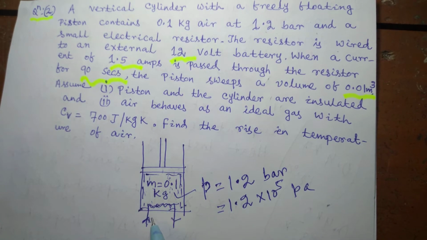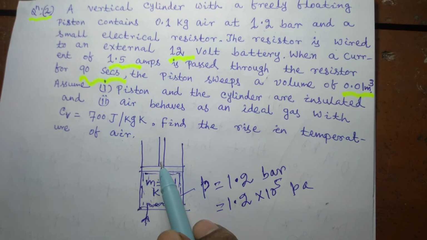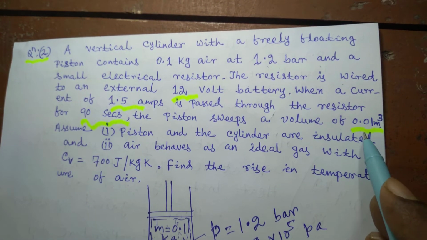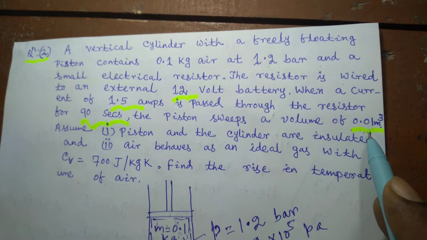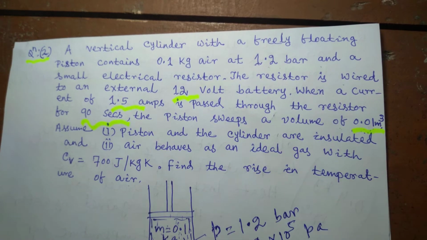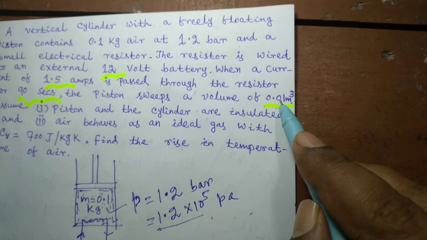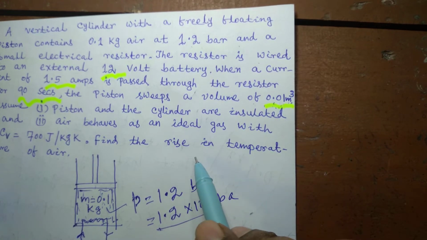So the only energy interaction that comes into the system is electrical energy, and the energy that comes out of the system is in the form of displacement work. When this air pushes the piston and displaces a volume of 0.01 meter cube, that is a PdV work, or piston displacement work, and pressure remains constant at 1.2 bar or 1.2 multiplied by 10 to the power 5 Pascal, and the change in volume is 0.01 meter cube.